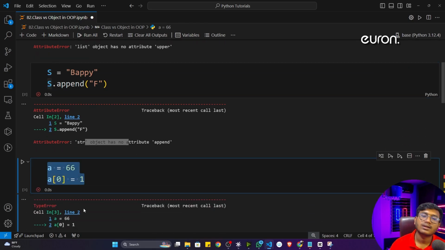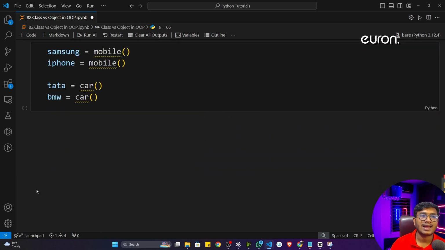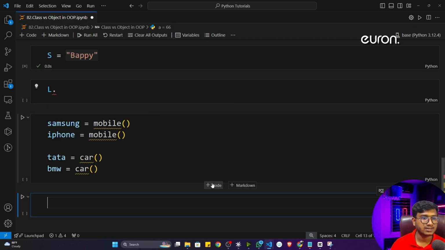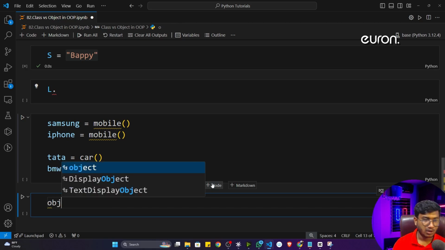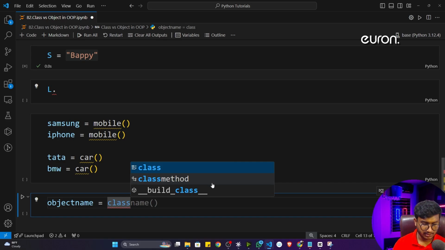Similarly for the integer as well. Now I think you got it. What is object and class inside Python? Inside object oriented programming. Fine. And what is the syntax to define a class? The syntax is, first of all, you have to take the object name, equal to, then you have to define the class name. Let's say class name.